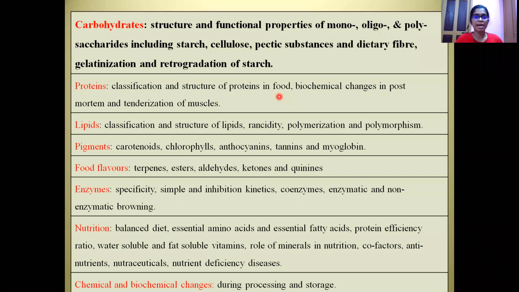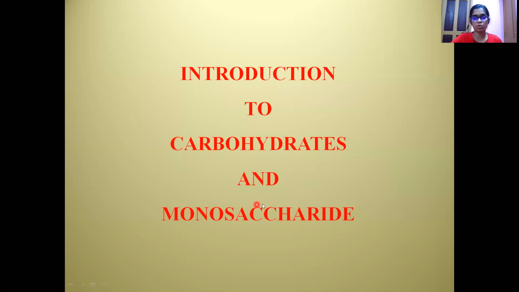Moving on to the syllabus, I have combined the syllabus of IIFPT and GATE and formed this pattern. We will be covering every topic in a series of videos. We'll start with carbohydrates and move on to proteins, then lipids, pigments, food flavors, enzymes, nutrition, chemical and biochemical changes. This will also be helpful for the TANSET preparing students, and also for candidates appearing for any other food related field where you have chemistry in it. Moving on to the introduction to carbohydrates and monosaccharides, which is what we are going to see today.